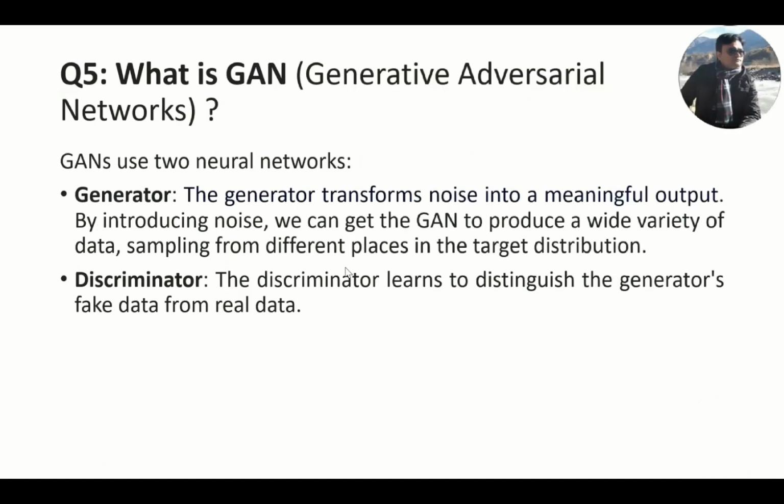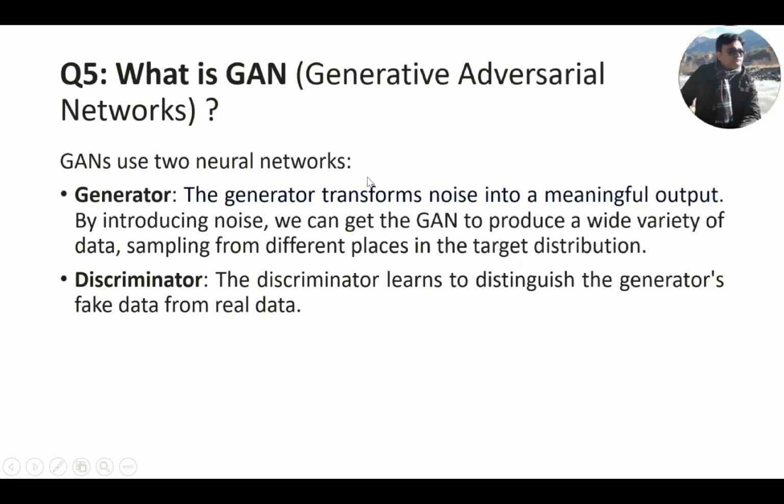Now coming to the next question, question number 5, what is GAN? Generative Adversarial Network. So GAN by design uses two neural networks. First one is the generator and second one is the discriminator. The generator transforms noise into meaningful output. By introducing noise, we can get the GAN to produce a wide variety of data, sampling from different places in the target distribution.